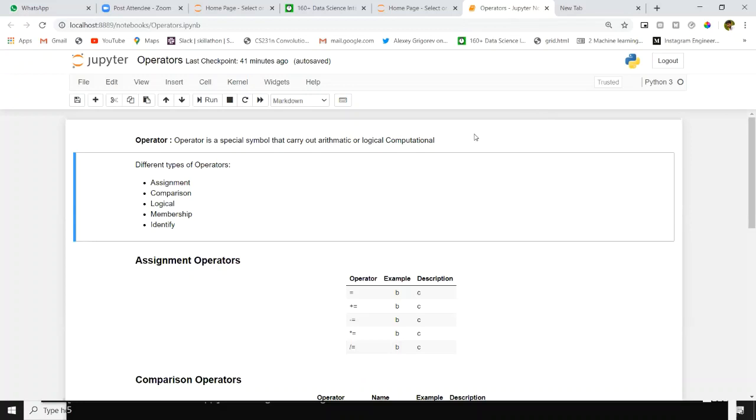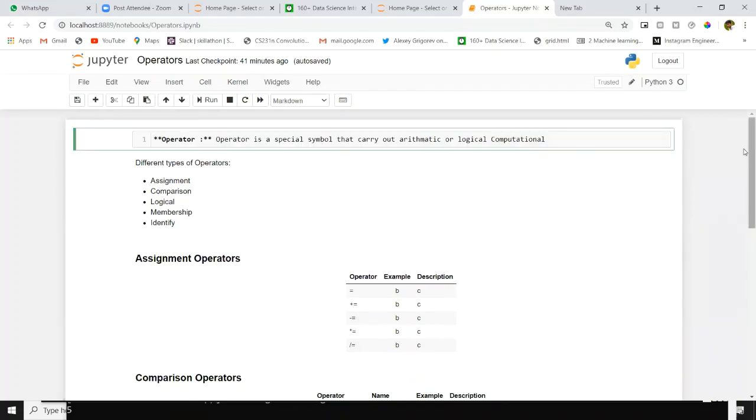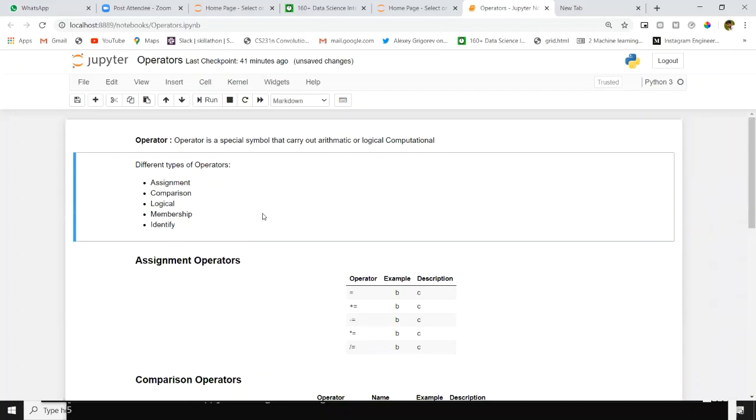An operator is a special symbol that carries out arithmetic or logical computation. By reading this single line you may not understand much, but I will explain each and every operator. You will get some clarity after this class.